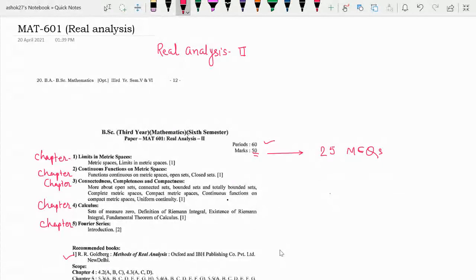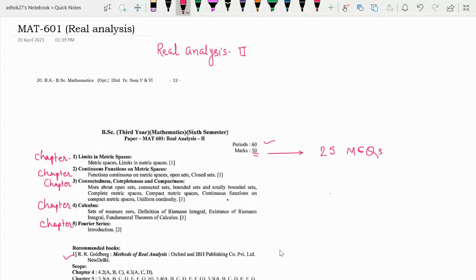The same book is there, that is Methods of Real Analysis by R.R. Goldberg, and chapter number 4 from this book, that is chapter number 1, limits in metric spaces. In that we will see metric spaces, limits in metric spaces. Second chapter, that is continuous functions on metric spaces. In that we will see functions continuous on metric spaces, open sets, closed sets.